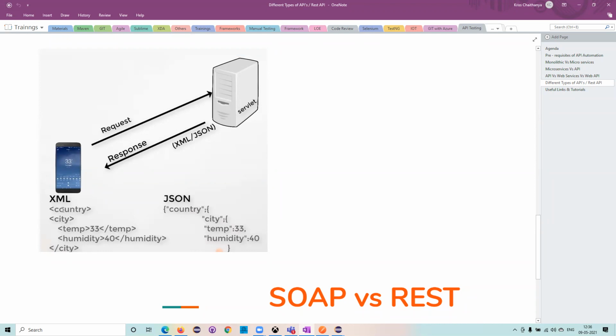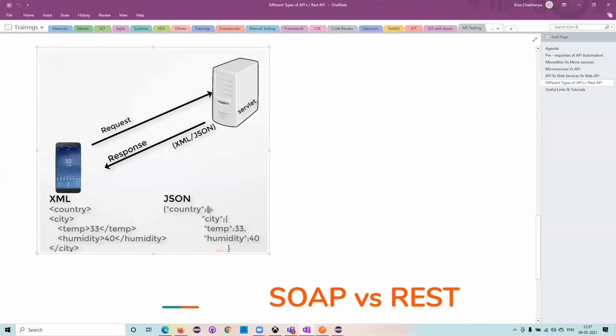If it is XML, I told you, XML will have specific tagging. So the country tag will be closed, the city tag will be closed with the city, the temperature tag will be closed, and humidity will have its humidity tags. Now it returns me 33 and 40. This is the temperature, and this is the XML format. So it can return either in XML or in JSON.